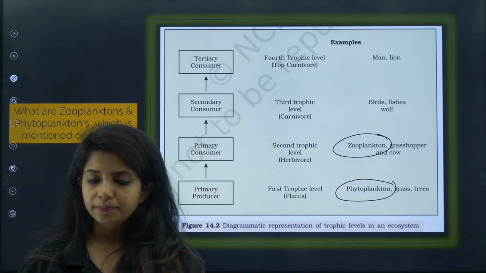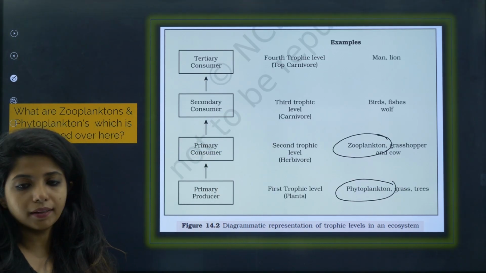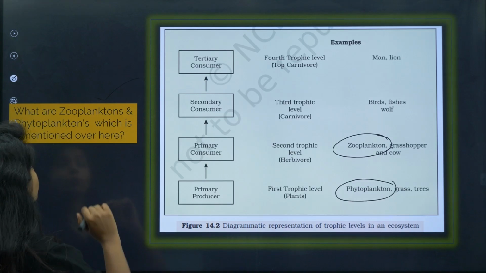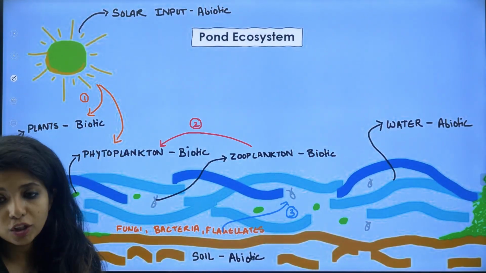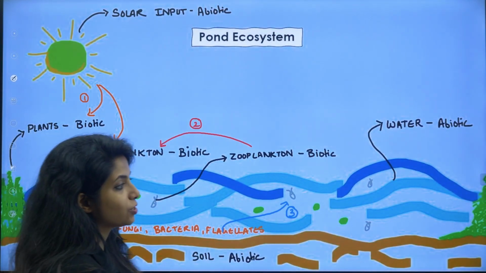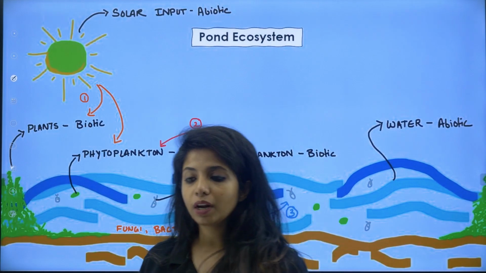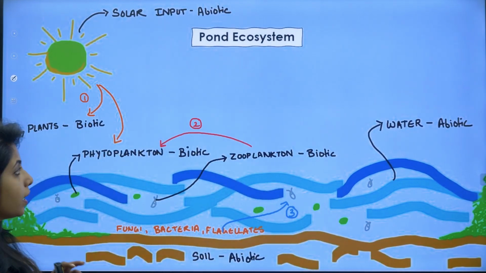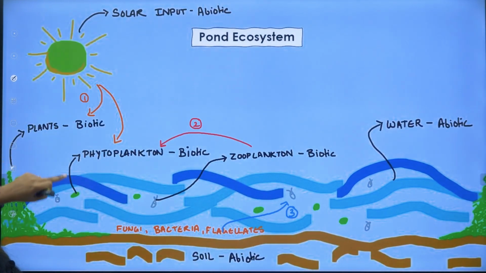What do you mean by that? What are zooplanktons and phytoplanktons and why are they important? Because they ask in the question. So in the pond ecosystem, I told you I will be talking about the pond ecosystem, right? So in the pond ecosystem, let's see what the biotic agents are.